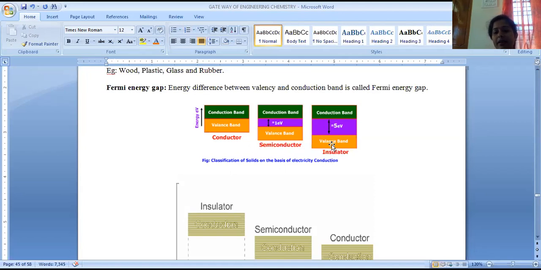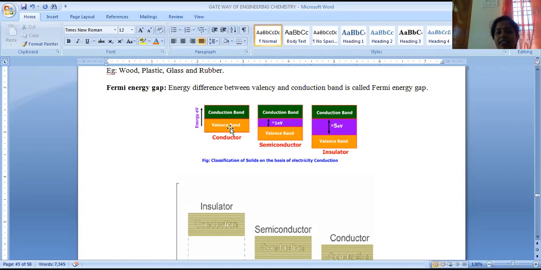In an insulator, the energy gap between valency and conduction band is extremely high, about 5 electron volts. That's why it is very difficult to excite an electron from valency band to conduction band. Those are called insulators. In order to pass current, electrons should be mobilized, excited from valency to conduction band.